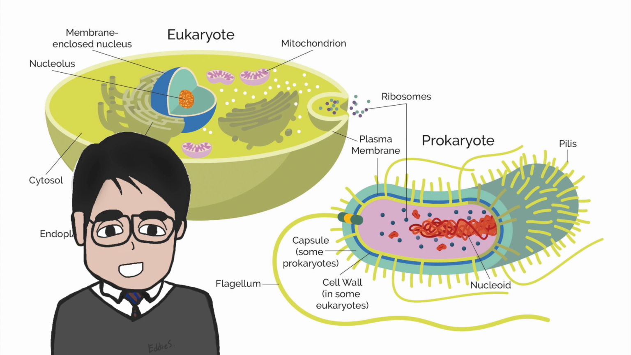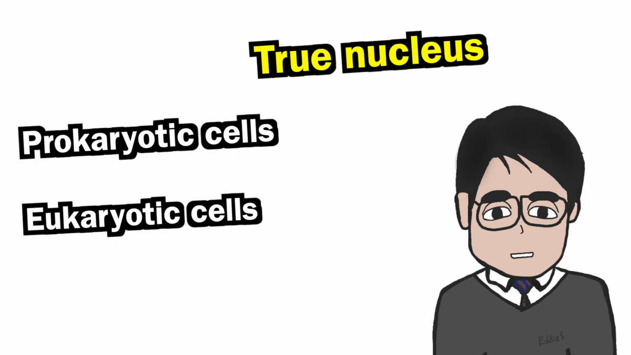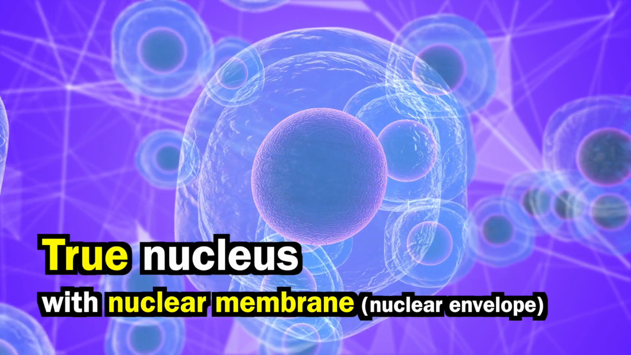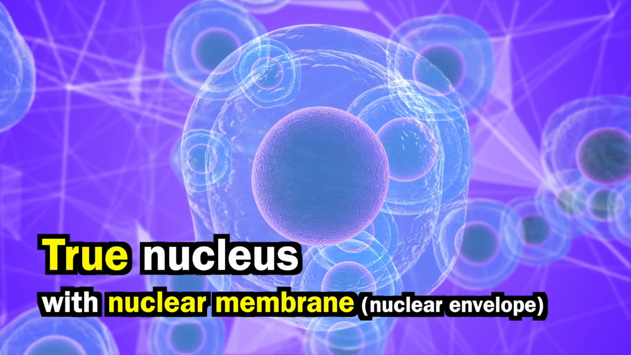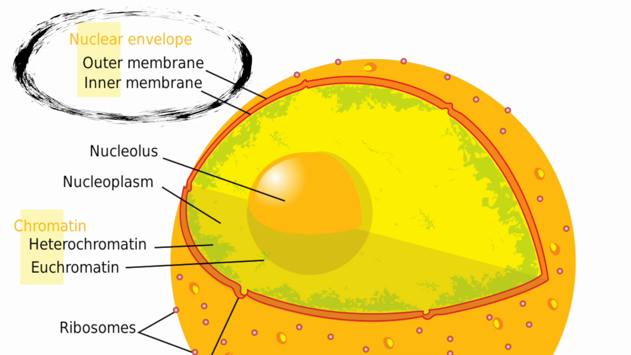Today I'm going to talk about the prokaryotic cells and eukaryotic cells in the HKDSE biology syllabus. Let's get started. In short, the main difference between the two kinds of cells is that prokaryotic cells do not have true nuclei, while eukaryotic cells have true nuclei. A nucleus is said to be a true nucleus when it is surrounded by a nuclear membrane. In case you have forgotten, nuclear membrane is a double membrane enclosing the nucleus.